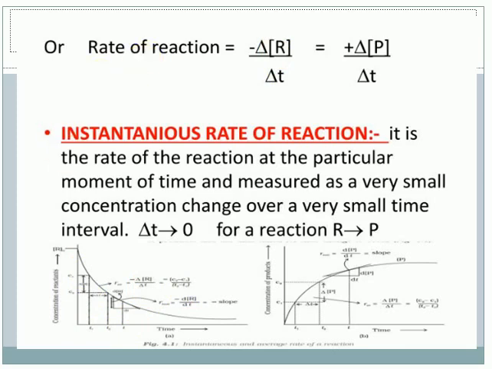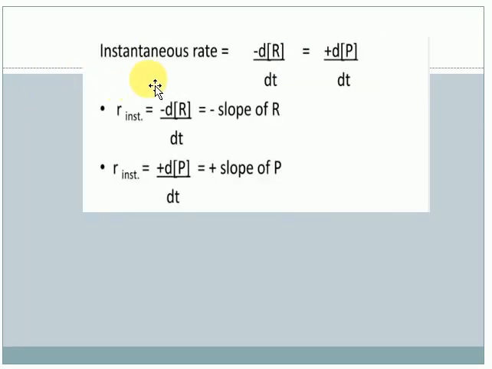The next one is very important, and you will get it very clear: the instantaneous rate of reaction. What does the instantaneous rate of reaction mean? Suppose I want to measure the speed of a chemical reaction at a particular time, an exact particular time. I want to calculate the speed of the chemical reaction over small intervals, not large intervals.